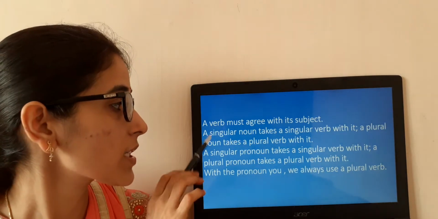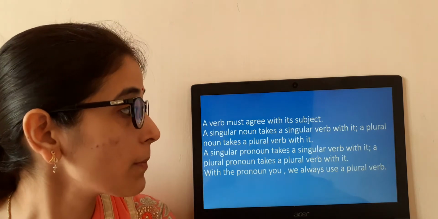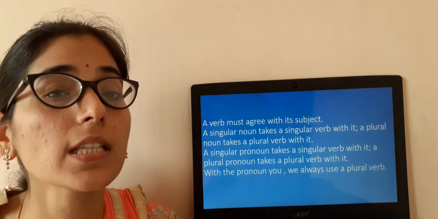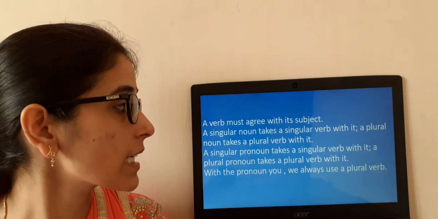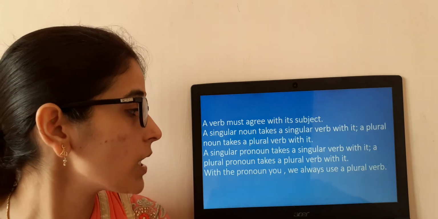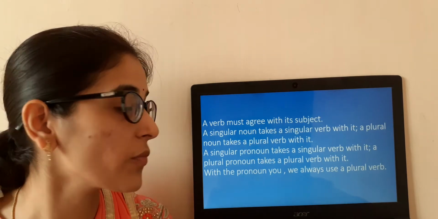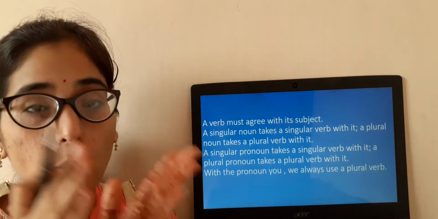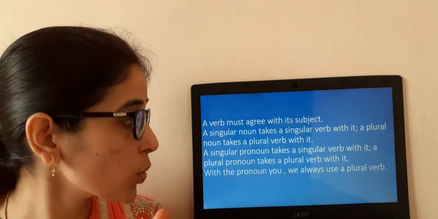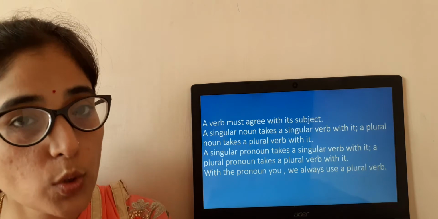Clear? So first of all, first point: a verb must agree with its subject. The verb must always agree with its subject. Second, a singular noun takes a singular verb with it. A plural noun takes a plural verb with it. That means what? Singular noun, singular verb. Then plural noun, plural verb.